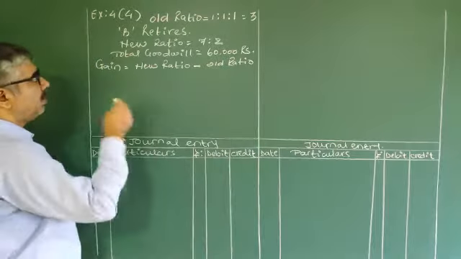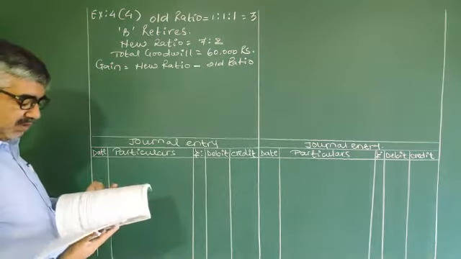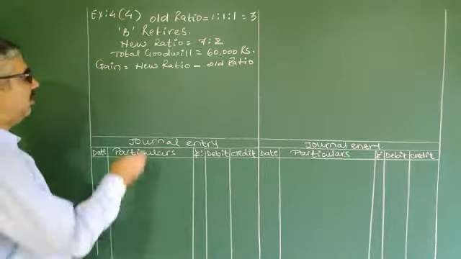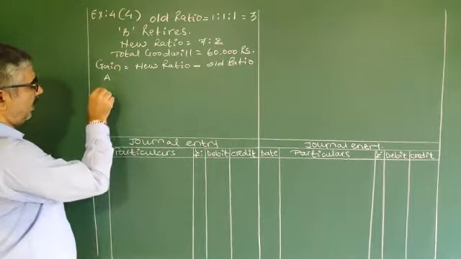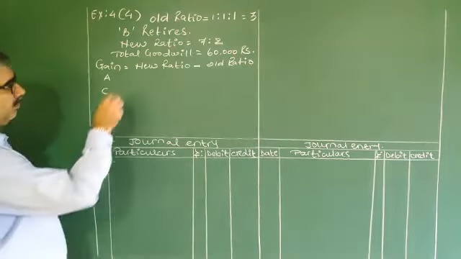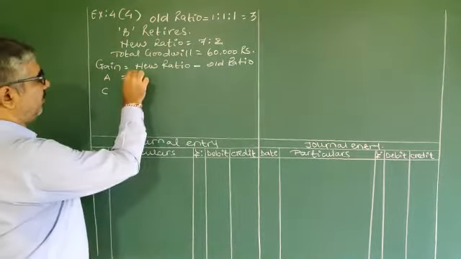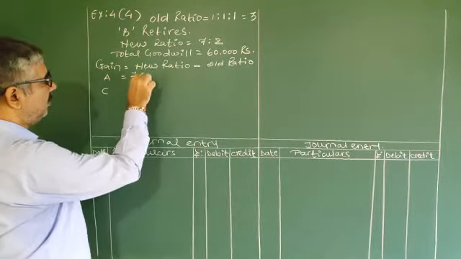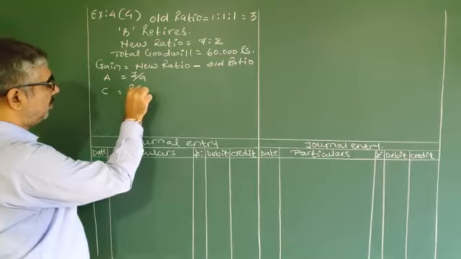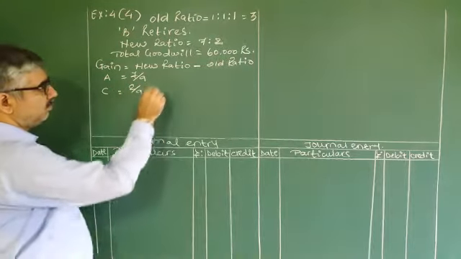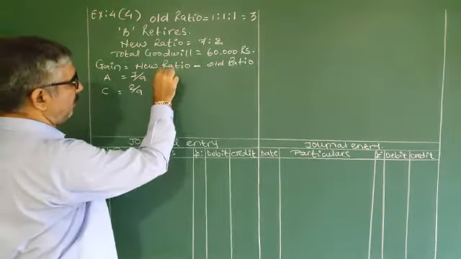Here A, B, C are 3 partners, B retires, so A and C. A's new ratio 7/9, C's 2/9, minus old ratio.